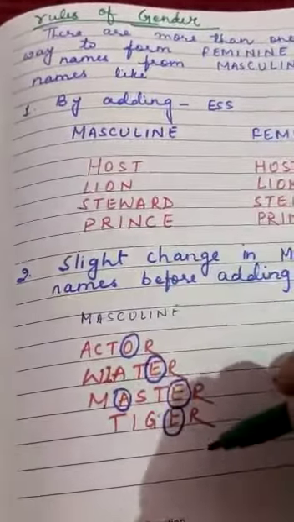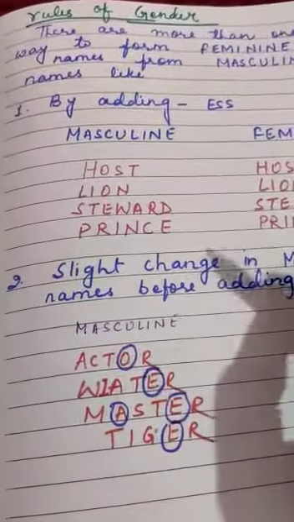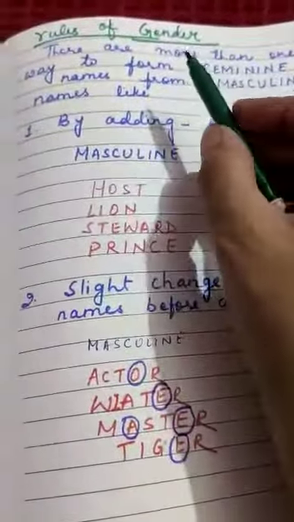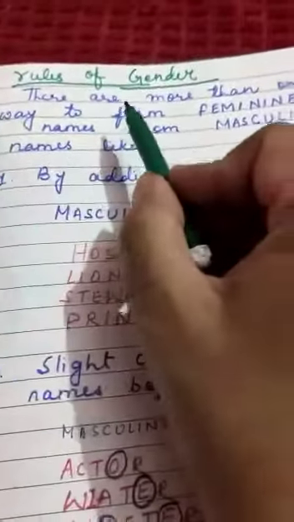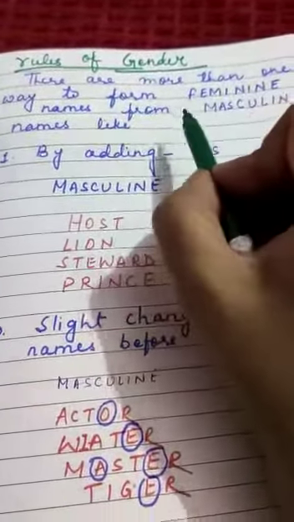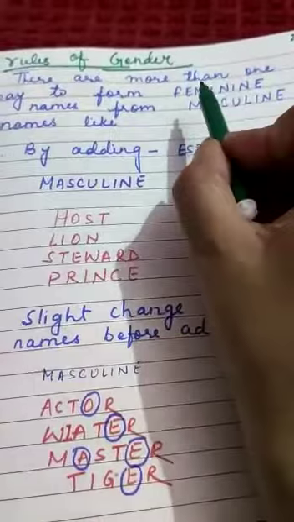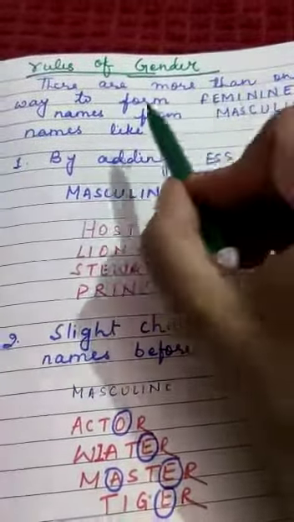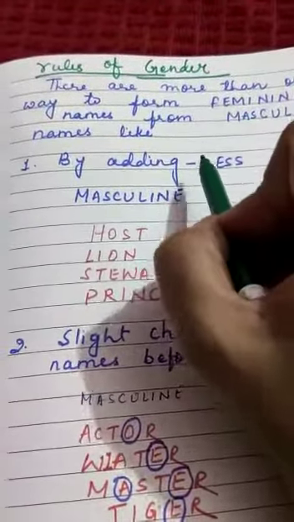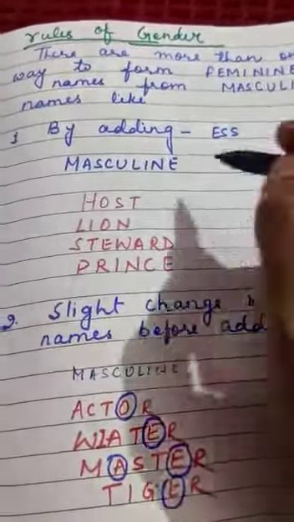You need to pay attention to the spellings of the words given here: masculine, feminine, common and neuter gender. Some of the rules I want to express to you. The first rule: there is more than one way to form feminine names from masculine names. There is no particular rule, but here are some rules to know about those changes.